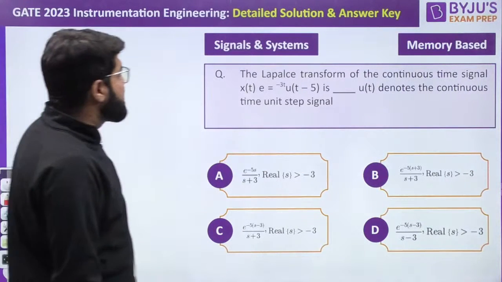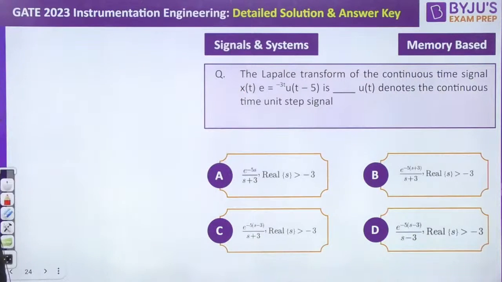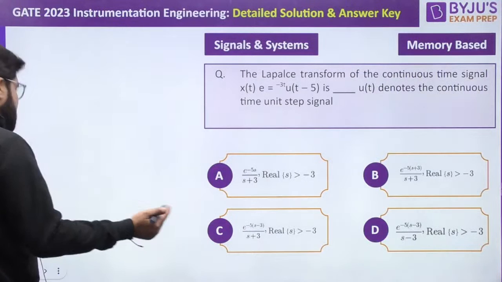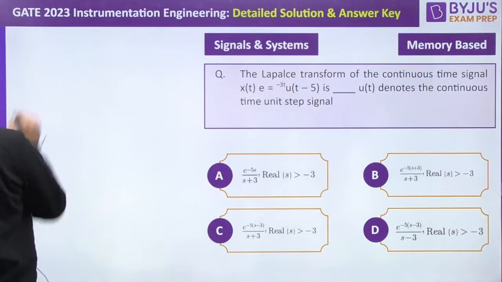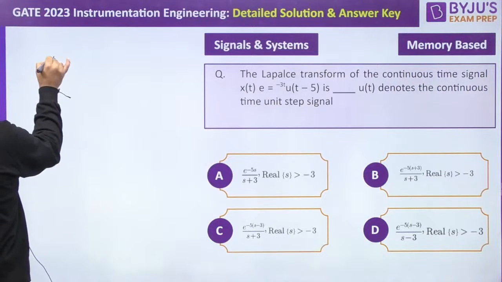Okay, next question. The Laplace transform of the continuous time signal e power minus 3t u(t minus 5). What is the Laplace transform of this? Four options are given, guys. Very simple, a direct Laplace formula question.